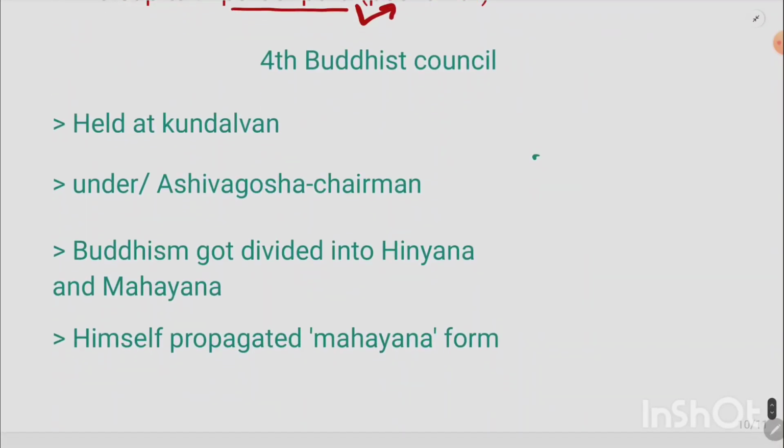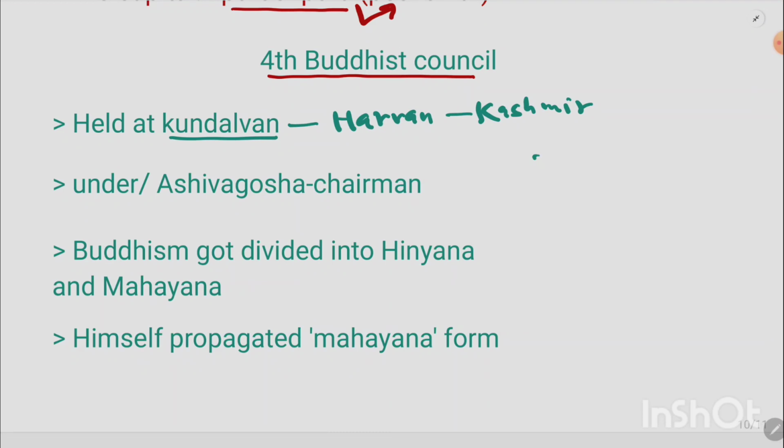Another most important detail about Kanishka is that he was the patron of the fourth Buddhist council. It was held at Kundalwan, which is presently Harwan, Kashmir, under the chairmanship of Ashvaghosha. And what was the contribution of this fourth Buddhist council? Buddhism got divided into two main branches, Hinayana and Mahayana. It was the Mahayana form of Buddhism which was followed by Kanishka himself.